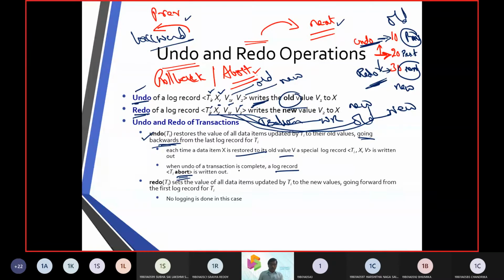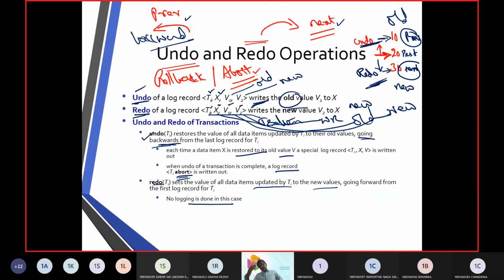Next, if we move with a redo operation, it is going to update all the transactions. It is going to have the new values. So 10, then it goes to 20, then it goes to 30. In this way, it is committing with the new values, and there is no logging in this case.